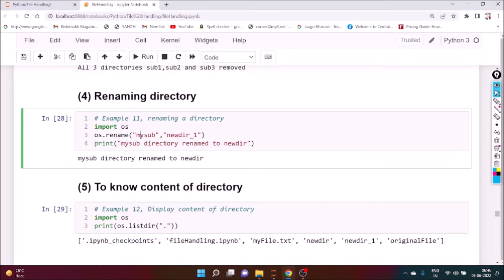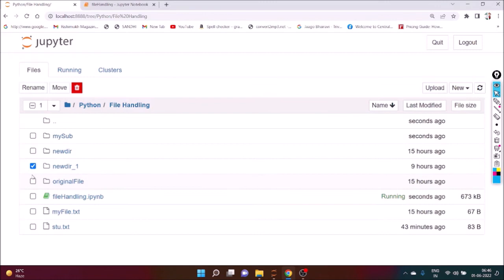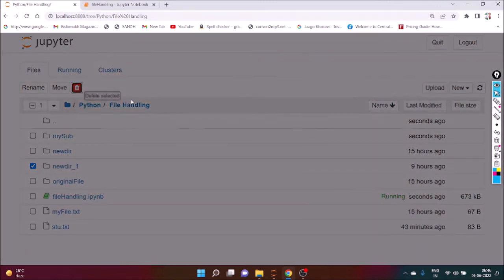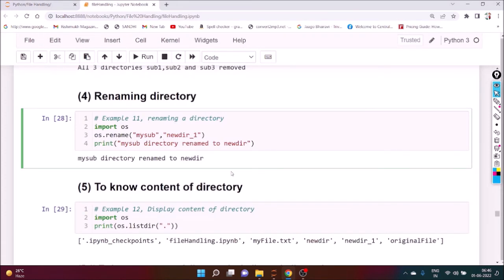Next, here my sub is there and new directory underscore 1 is there. We can delete it. Is it okay to delete? Yeah, I can delete it. Now we want to rename my sub. We want to create my sub. So how to create that one? So this is renaming the directory.